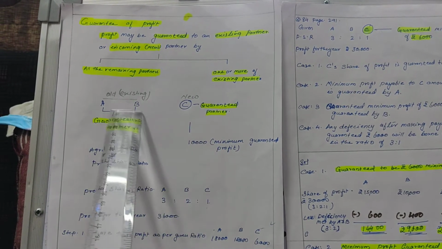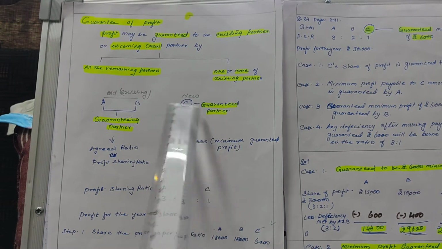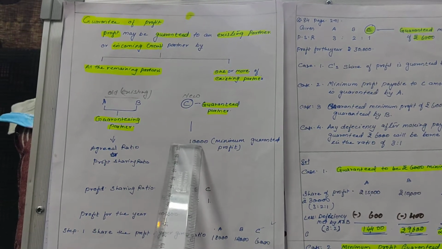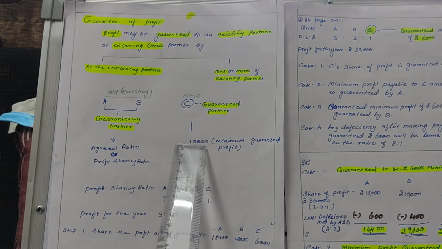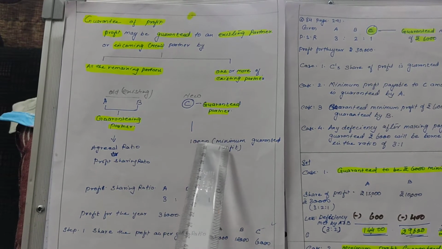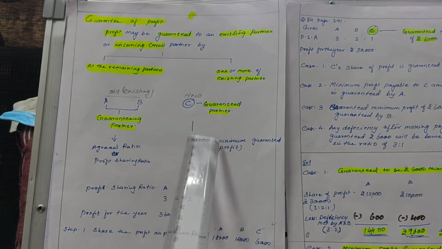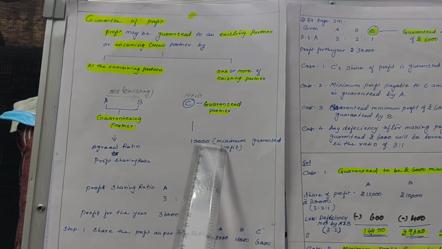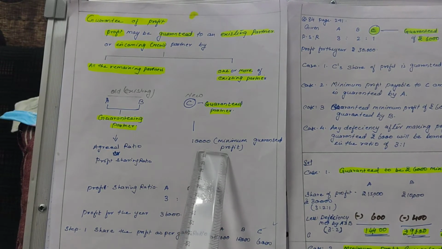So here A and B had given a guarantee to C that he will earn 10,000 rupees as minimum profit. In whatever case, minimum he will be getting rupees 10,000 as profit.